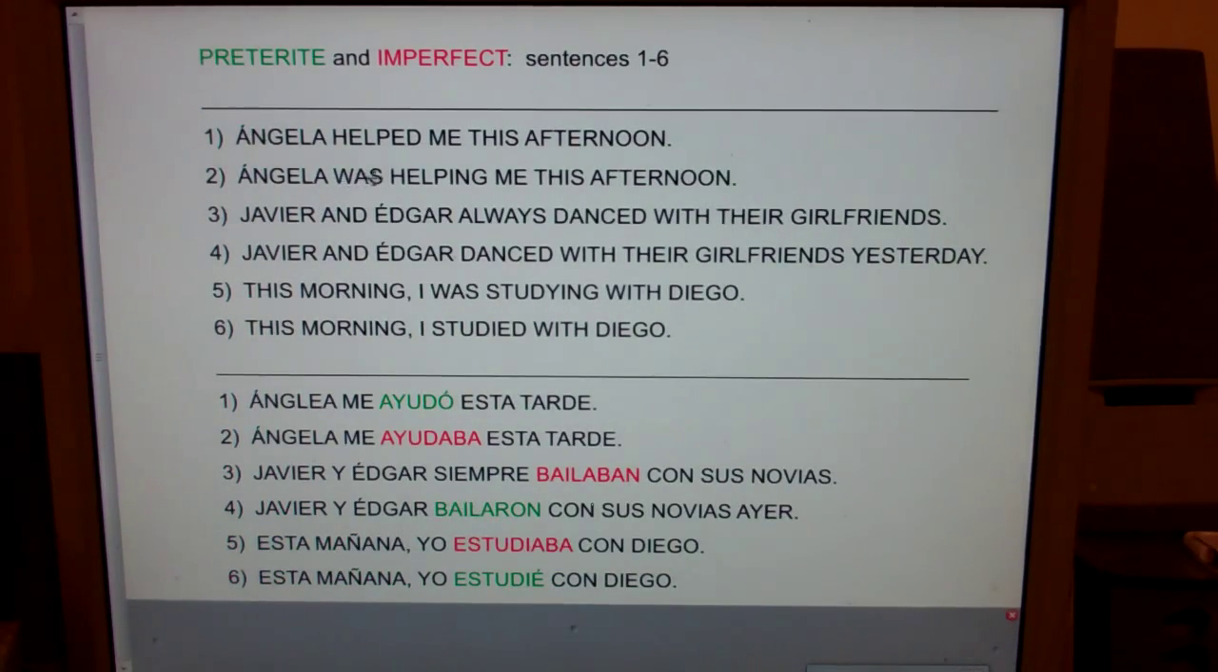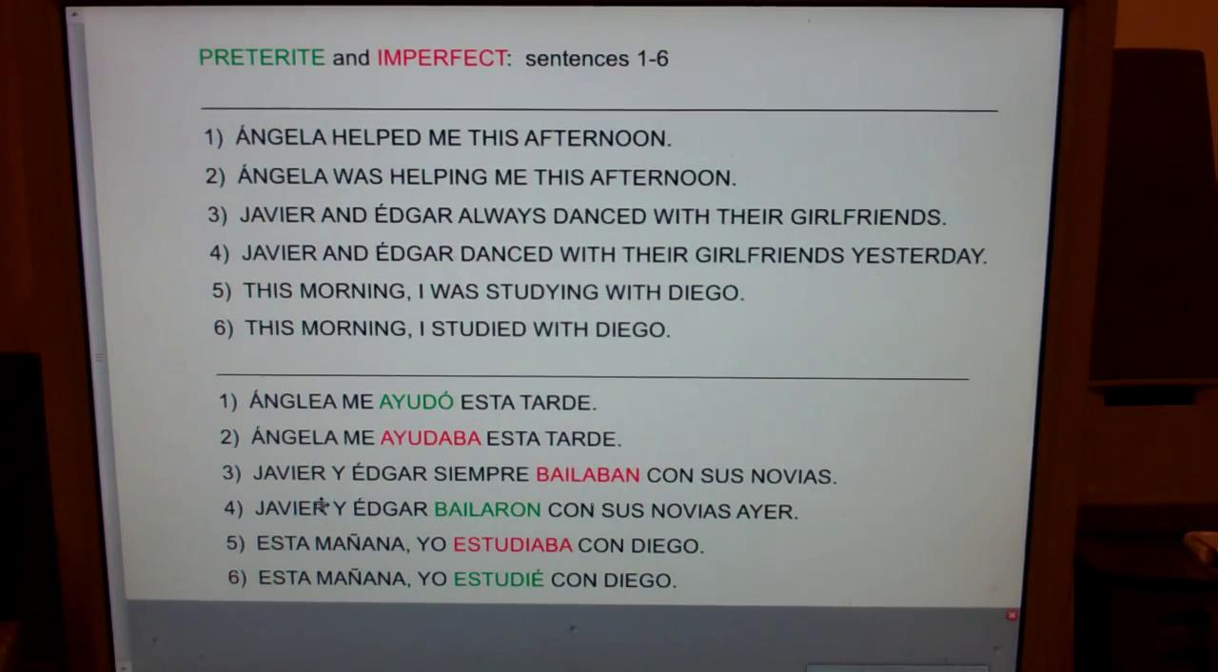Now, number 2, Angela was helping. See the ing? Anytime it's ing in the past tense. It was raining, she was talking, we were working. If it's ing in the past tense, it's always going to be imperfect, aber ihr. So Angela was helping me this afternoon.